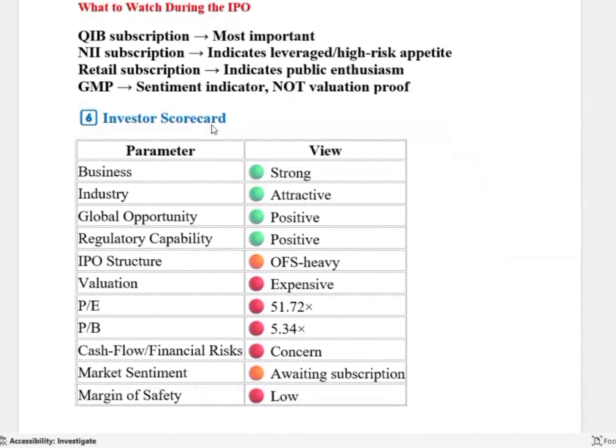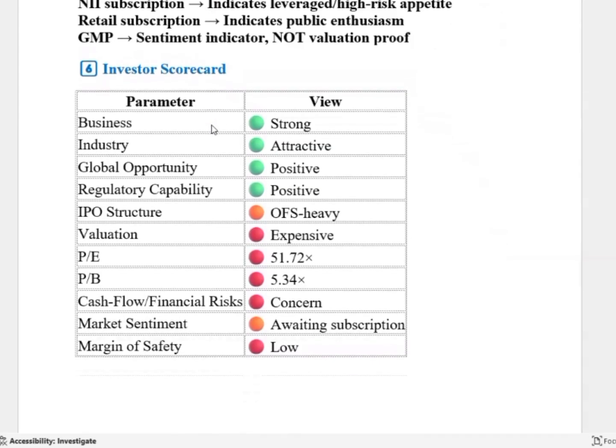What to watch during the IPO? QIB subscription, most important. NII subscription indicates leverage, high risk appetite. Retail subscription indicates public enthusiasm. GMP sentiment indicator, not valuation proof.